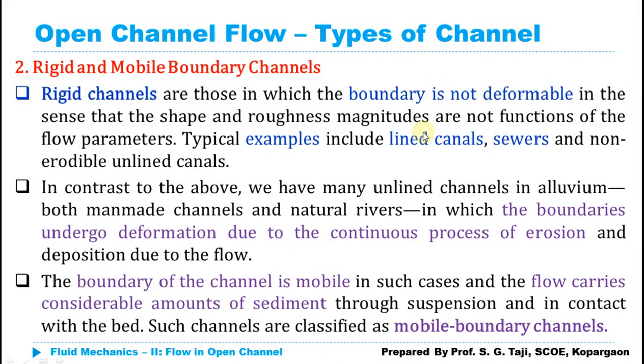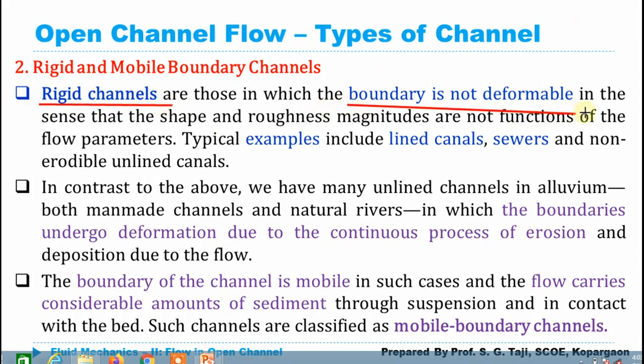And the next one is the rigid and mobile boundary channel. Now in case of a rigid channel, whose boundaries are not deformable, they will not be subjected to any deformation due to turbulence or frictional forces because of flow. The best examples are lined canals, sewers, or non-erodible unlined canals, where there is no deformation taking place, there is no erosion taking place of the banks. Those channels are said to be rigid boundary channels.